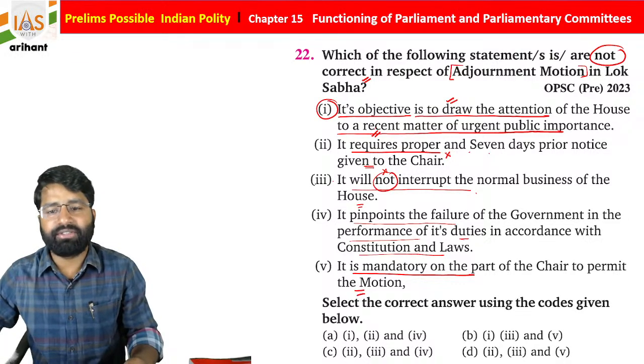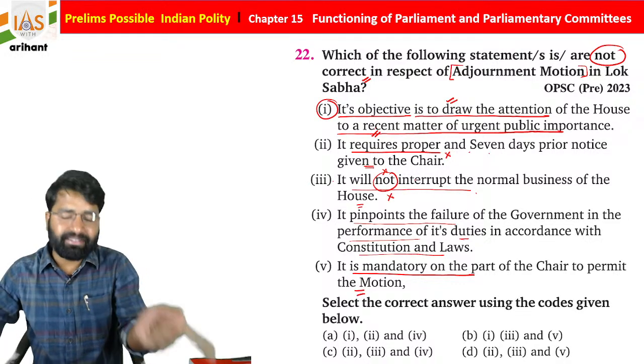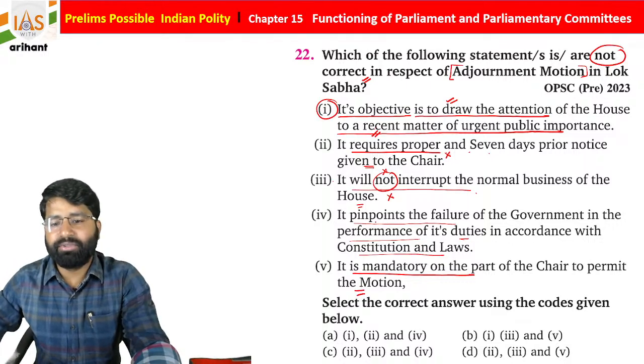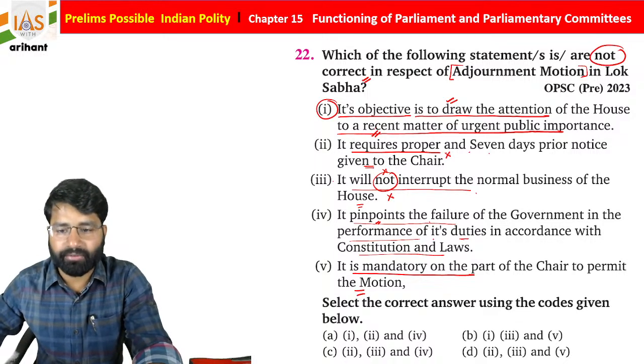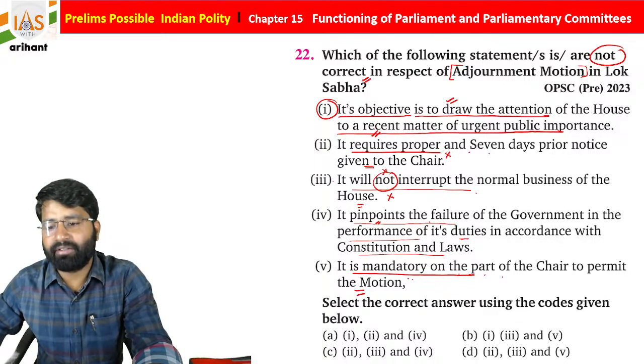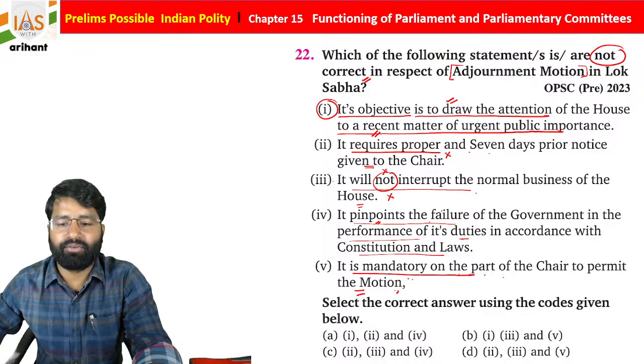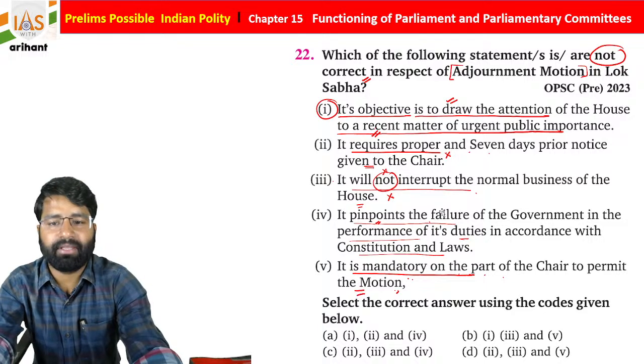So this is also incorrect. It will interrupt. And students, it pinpoints the failure of the government in performance of its duty in accordance with the Constitution and law. So this is not connected with any of these things. Okay, it is mandatory on the part of the chair to permit the motion. Okay, so what is going to be the right answer for the same?